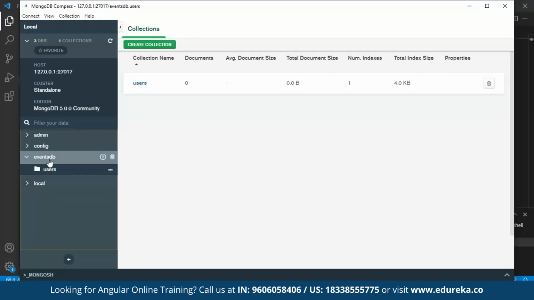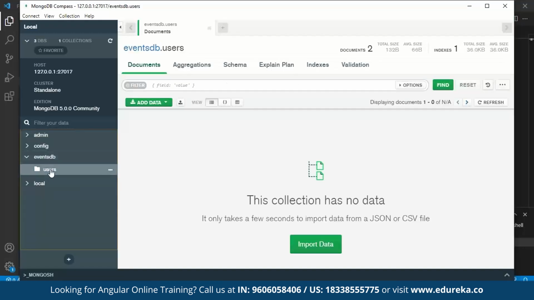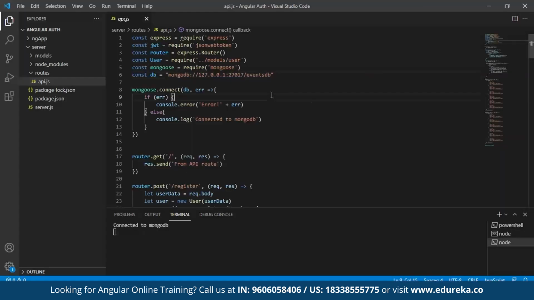If you go back to your MongoDB, I just created a database named EventsDB. Here in my EventsDB, there's something called users. Users is my collection name. While you create your DB, there will be a section to update your collection name, and you can give that over there. Once you do that, you can set up the DB to your link. Similarly, you have to connect your DB and your error message. Your error message should be "error" if the server is not connected, or just say "connected to Mongo."